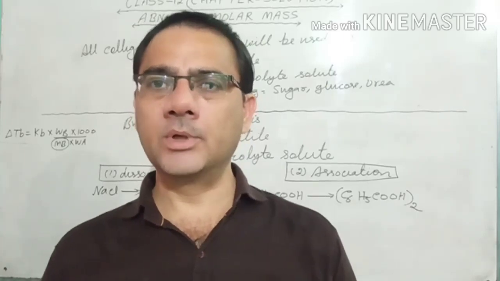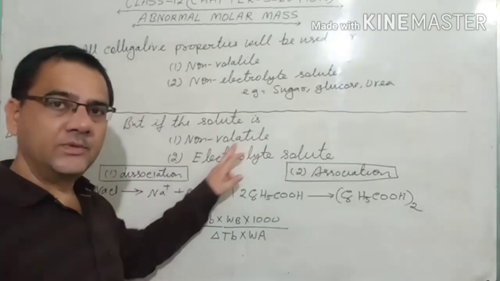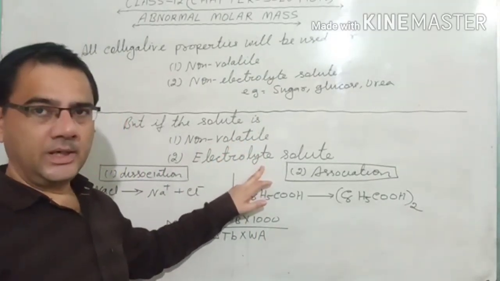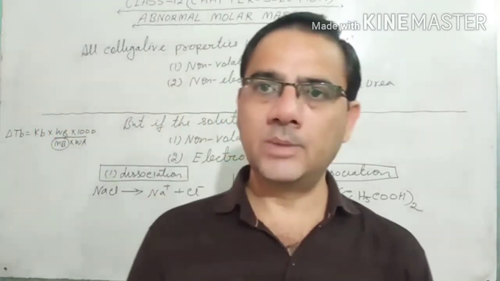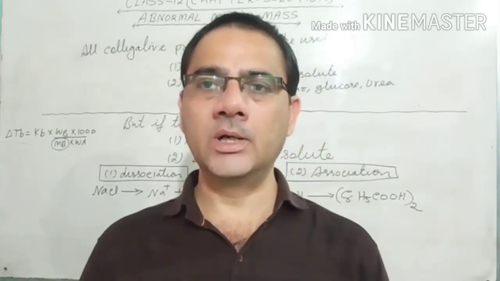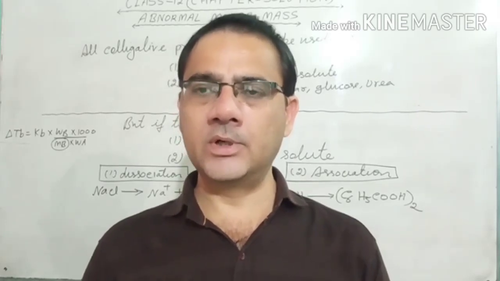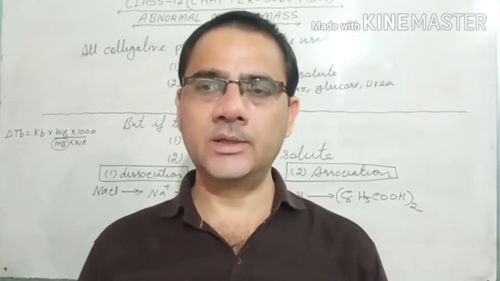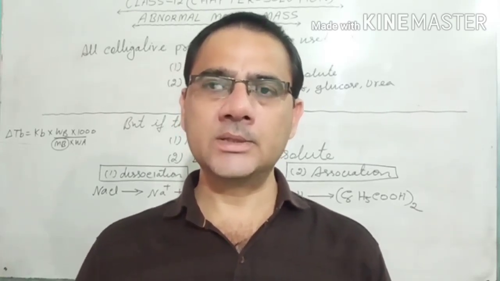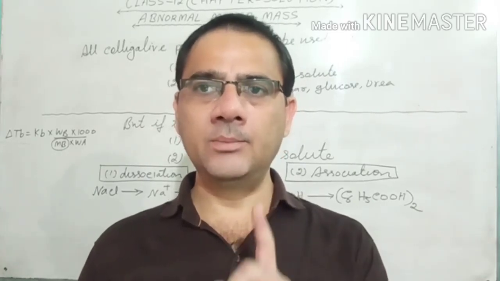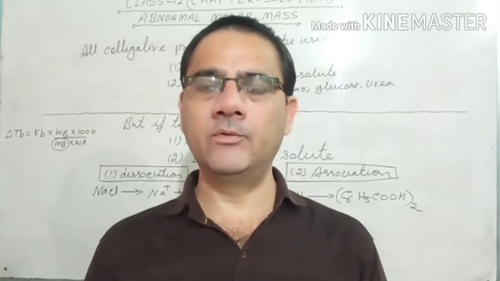But where does the problem come? The problem comes where the solute is non-volatile as well as electrolyte. Electrolyte solutes are those types of solutes which, when dissolving in the water, either dissociate or associate in the solution. Dissociation means, for example, NaCl, salt. One molecule of salt you dissolve in the water, NaCl, will break into Na plus and Cl minus. It means one molecule of NaCl, one particle of NaCl, after dissolution will form two particles.